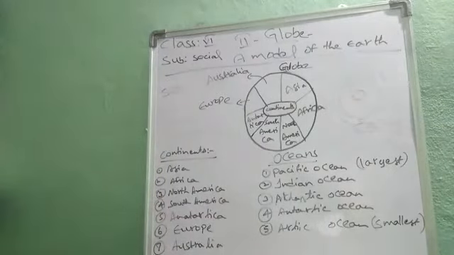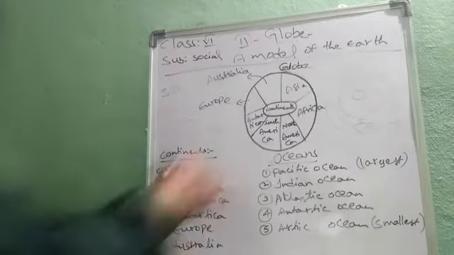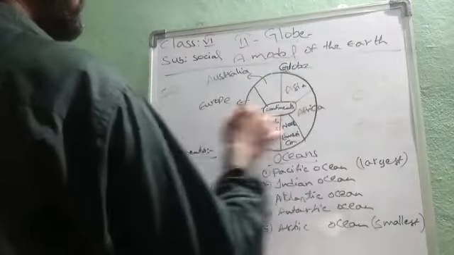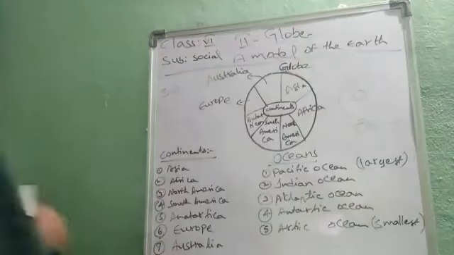So for our easy understanding and study, scientists have prepared a model of the Earth in the form of a globe. In that, the top end of the globe we call the north, this is south, this is east, and this is west. Like that we can see.